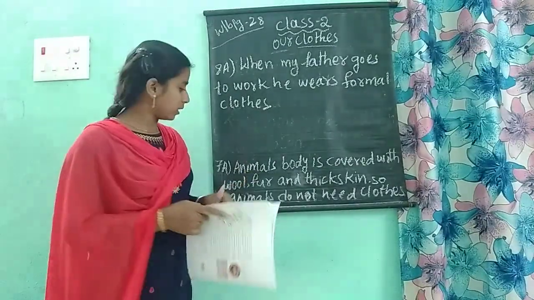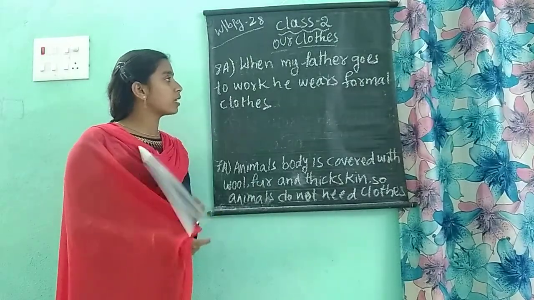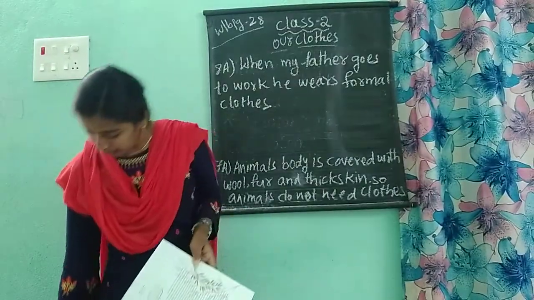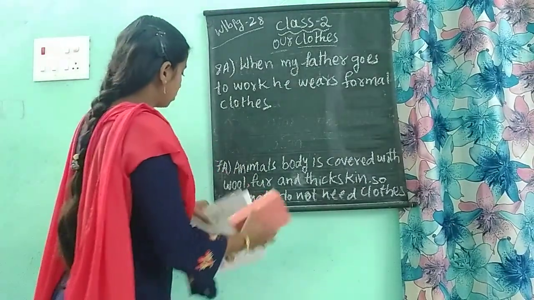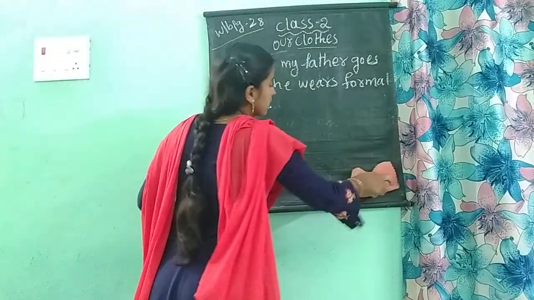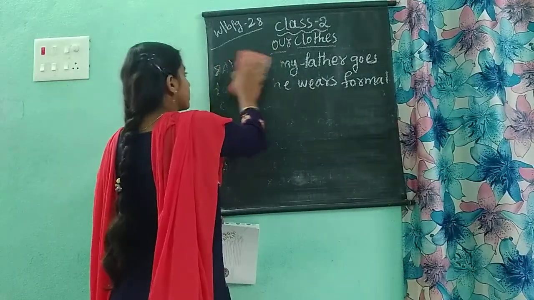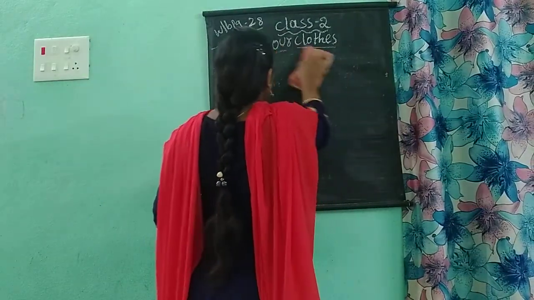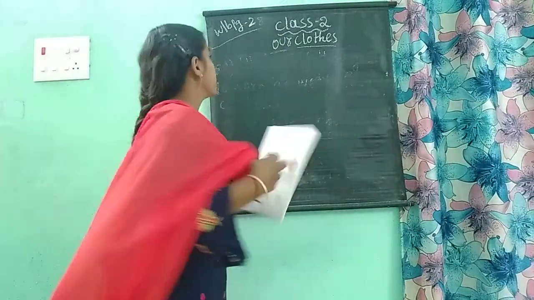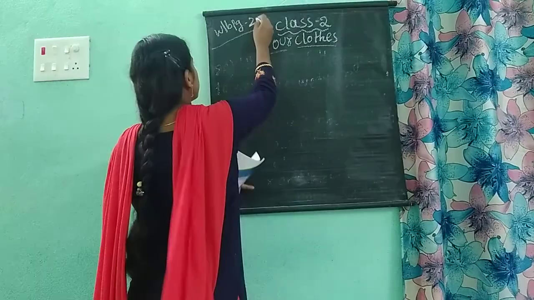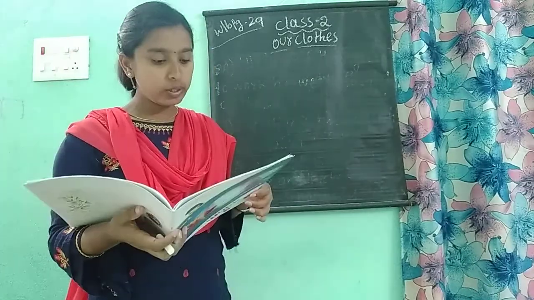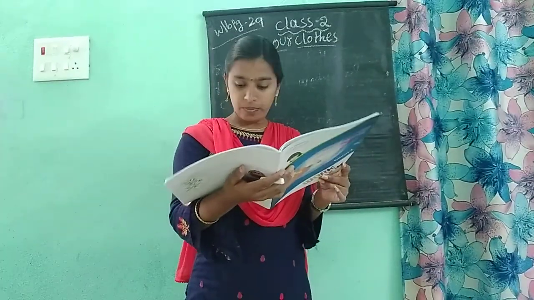Okay, children. So, these are the questions and answers on this page, page number 28. So, questions and answers 1 to 7, all these you have to read well. After completing this, I am erasing all these and we will go to the next page. You have to read thoroughly all these questions and answers. Okay, children. Next, page number 29.